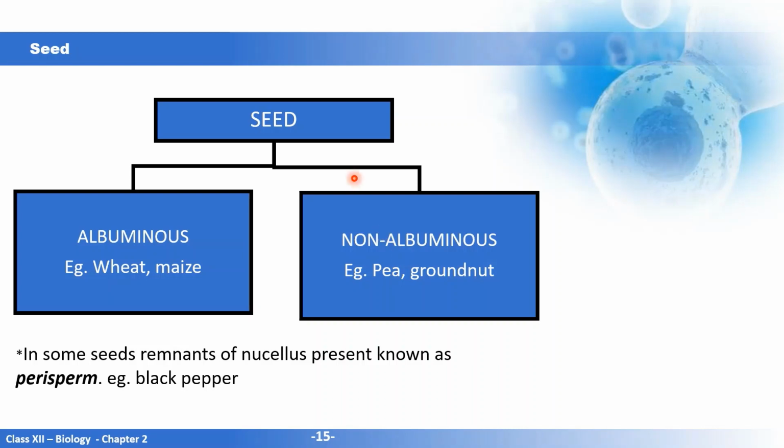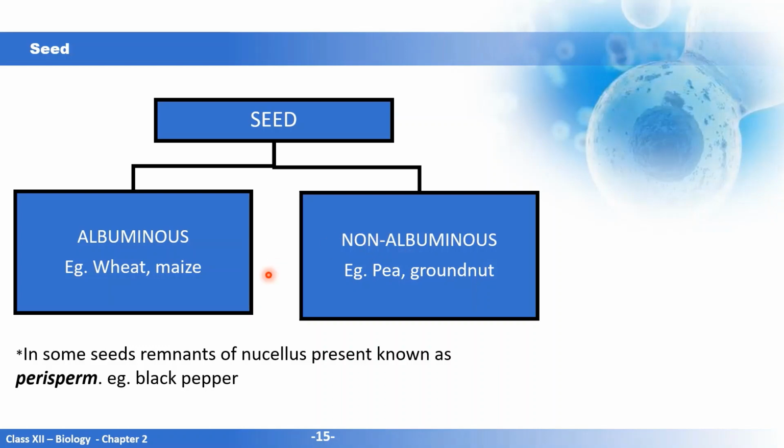The next important structure is the seed. That is a product of fertilization. You find it inside the fruit. The seed can be albuminous, that is, it retains a part of the endosperm. Examples are wheat and maize. Or the seed could be non-albuminous, that means it does not retain any part of the endosperm. Examples are pea and groundnut.